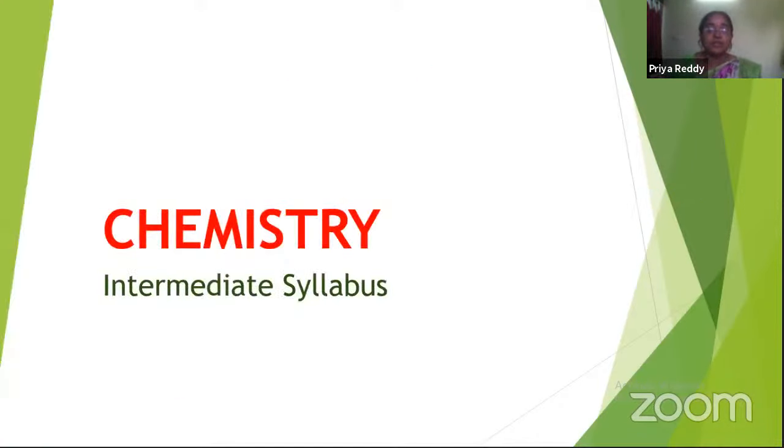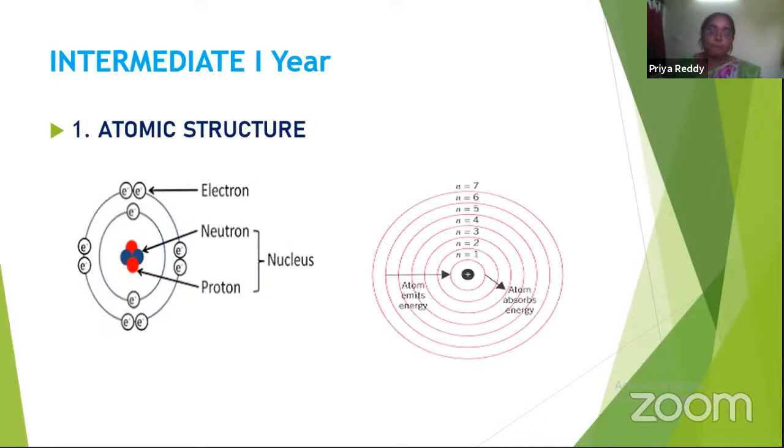So now let us discuss the chemistry intermediate syllabus. I'm going to discuss the intermediate first year syllabus first. The first unit in this is atomic structure. What we are going to discuss in atomic structure, the name itself indicates we are studying the structure of an atom. So atomic structure, is it really necessary for studying the structure?